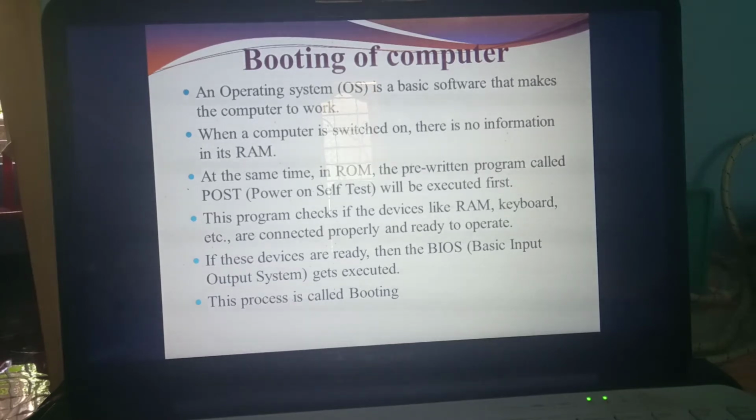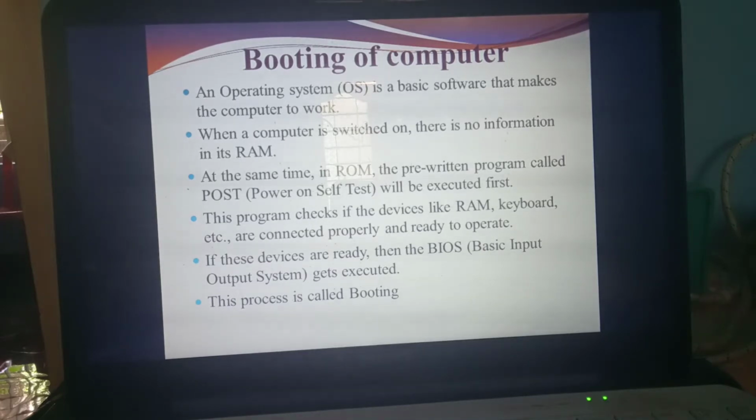Okay. Do you know what is meant by OS? If you open a system, you see one screen, isn't it? Maybe Windows XP, Windows 7, Windows 8 or Windows 10, maybe Ubuntu or Linux. Windows 7, Windows XP, these are called OS.